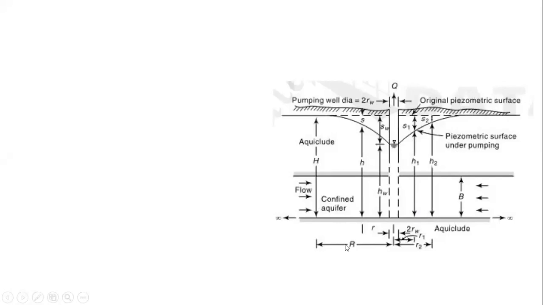And at a radial distance R, capital R, from the main pumping well, the static piezometric head is nothing but the capital H. And here, instead of saying drawdown curve, we have treated it as a piezometric surface under the pumping. Meaning when we start the pumping,